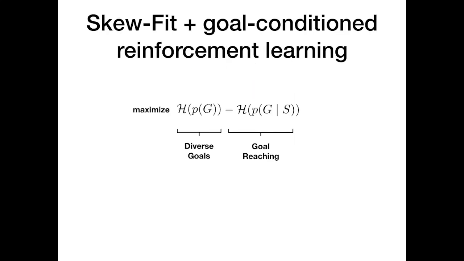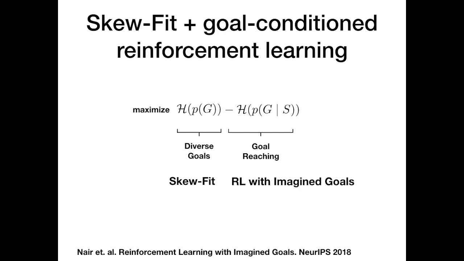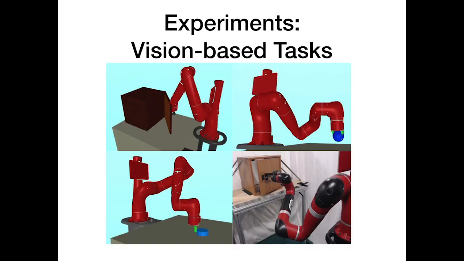Our overall goal is to optimize this equation. We presented Skew-Fit, a method for optimizing this first term. In our experiments, we combined Skew-Fit with a goal-reaching method for optimizing the second term, which in our case is reinforcement learning with imagined goals. We compared our method against prior goal-reaching methods, as well as a variety of exploration methods, on a variety of simulated domains and a real-world door-opening robot task. All of these tasks are solved directly from vision and have no domain-specific reward or state information.